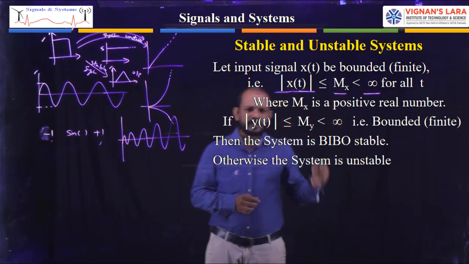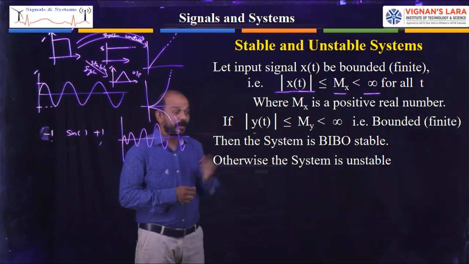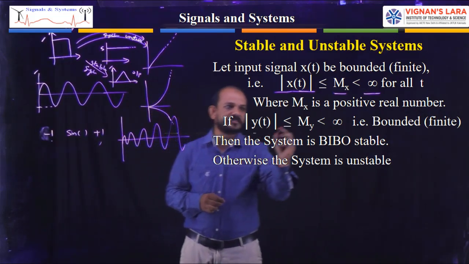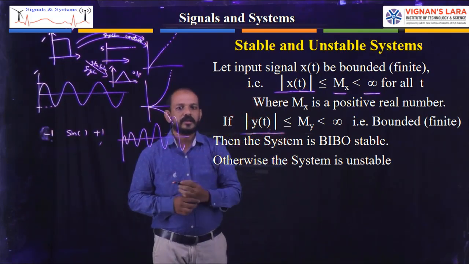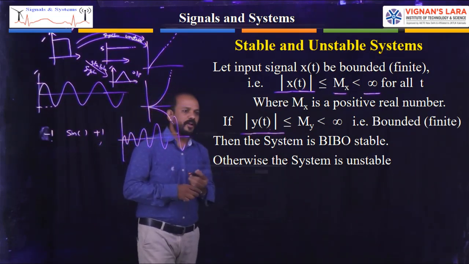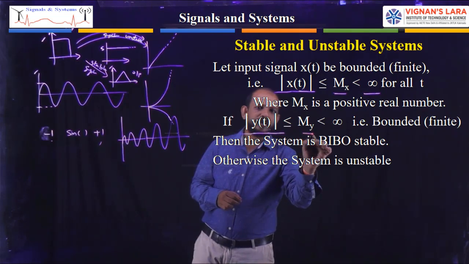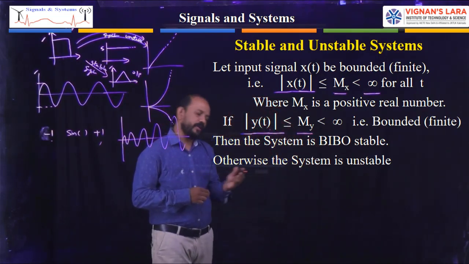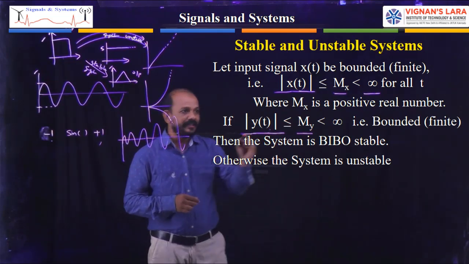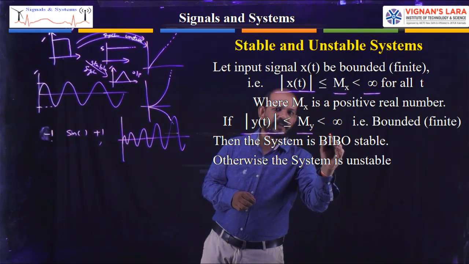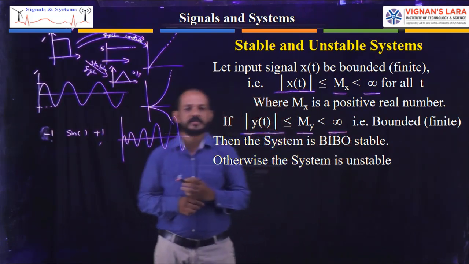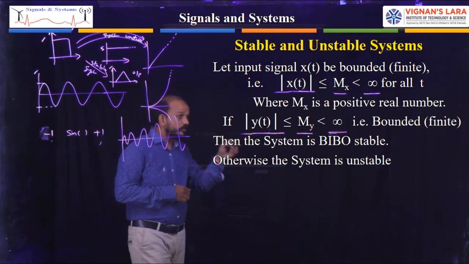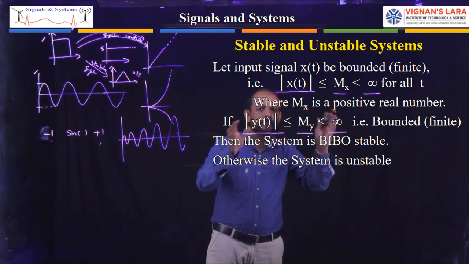Now if I give that to a system, and the magnitude of the system output y of t is also less than or equal to a constant my, which is also a positive real number and less than infinity, then we can say the output is also bounded, because the magnitude of the output signal is also a finite value.